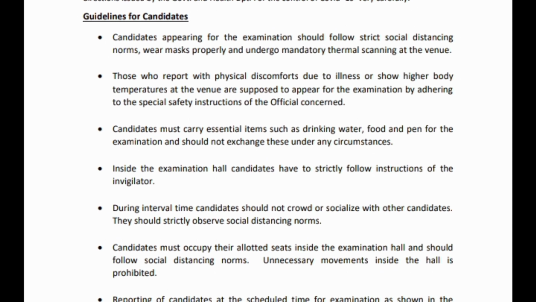Those who report with physical discomfort due to illness or show higher body temperature at the venue are supposed to appear for the examination by adhering to the special safety instructions of the official concerned. Candidates must carry essential items such as drinking water, food, and pen for the examination and should not exchange these under any circumstances.